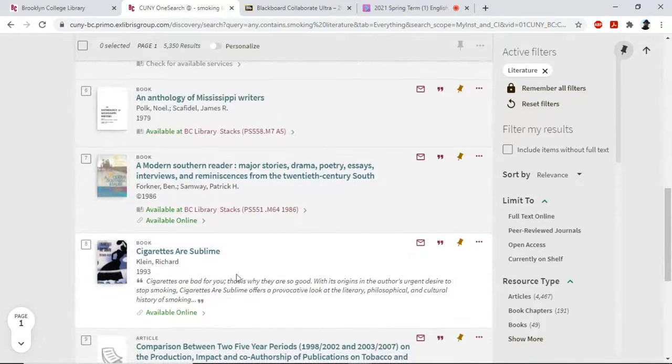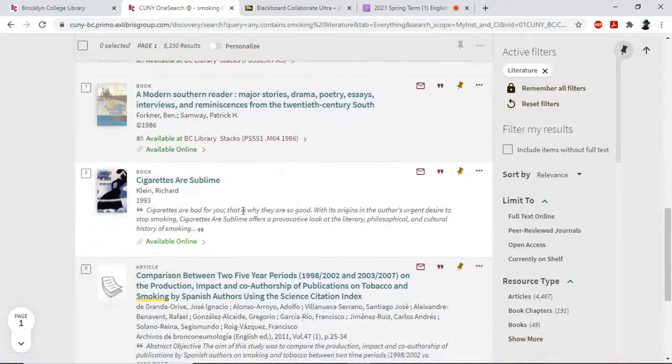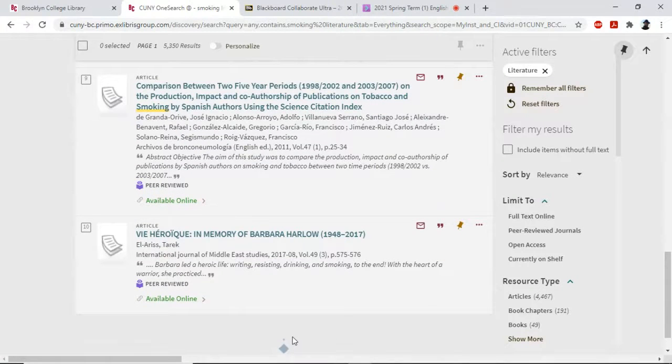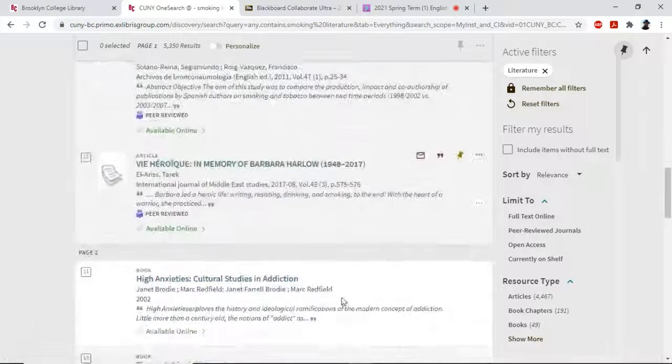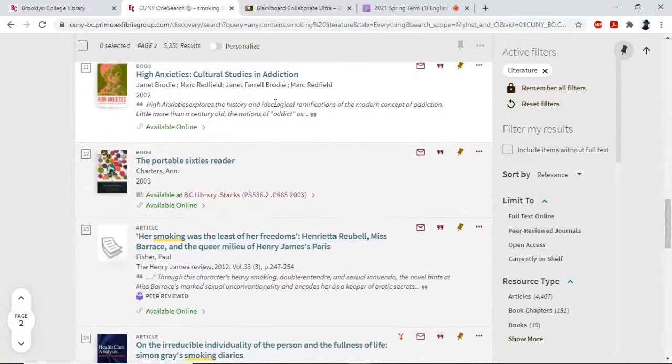Here we go, the same book. This concerns Southern literature. That's not helpful, but this is the same book we already had. Maybe helpful. This one seems like it might be helpful right away, just because it says cultural studies and addiction, right? And the people in the book and the characters in The 10 O'Clock People, they're not simply smokers.